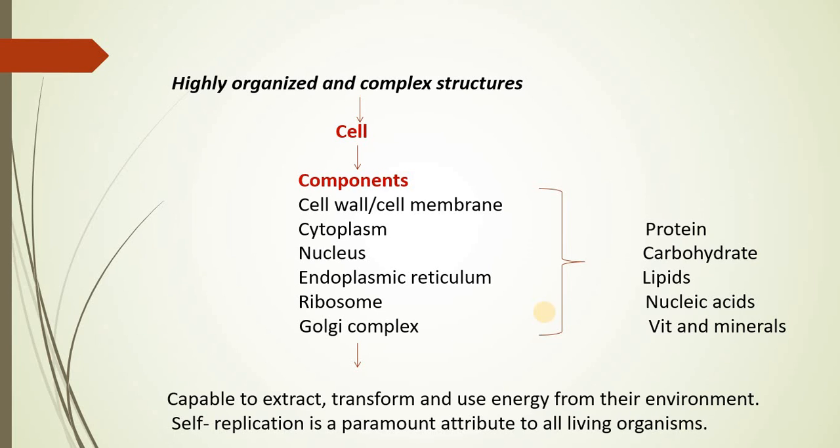And vitamins and minerals are needed in traces, and these are essential to carry out important functions or accelerate the functions of enzymes. Hence, all these functionality of the cell or its cellular nature is totally dependent on the composition of the cell. And this is what we are going to study in detail in biological chemistry.